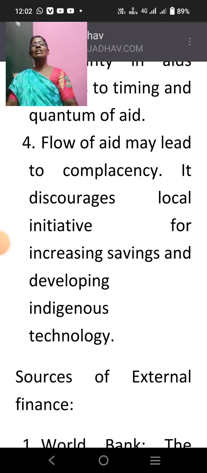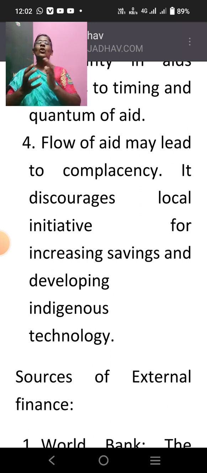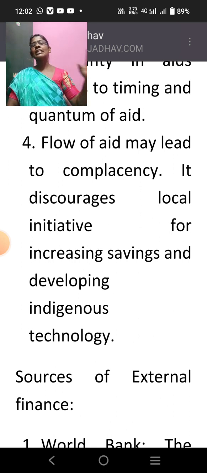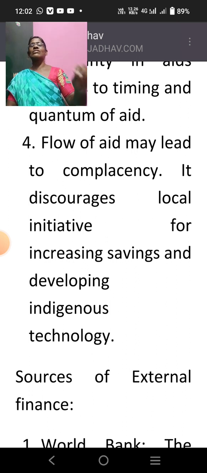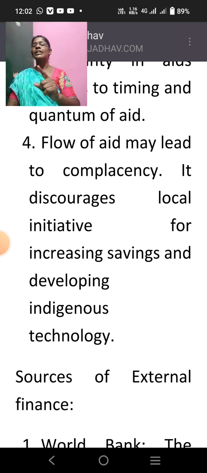What is complacency? Being careless, doing the work carelessly. Take for example, you go for a part-time job for a single day, get 100 rupees, earn 100 rupees, and go and spend the money somewhere in the bazaar. See how you spend the money, and at the same time you give somebody a gift of 100 rupees and see how they spend the 100 rupees.